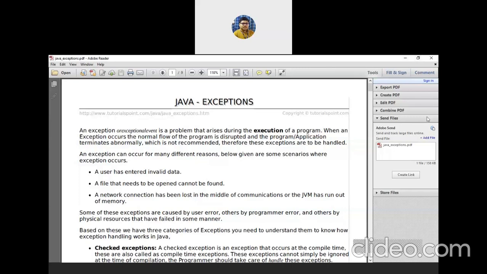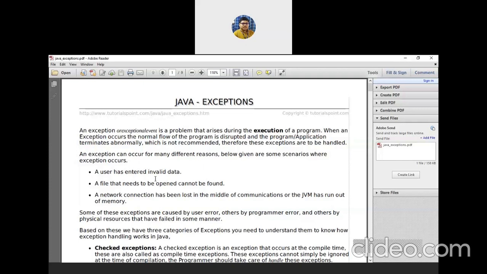So I already mentioned an example. There are many reasons for which an exception may occur. Just like these points, a user has entered invalid data. Suppose you have a division operation, x by y. Fine. So you are taking input the value of x and y from the user.